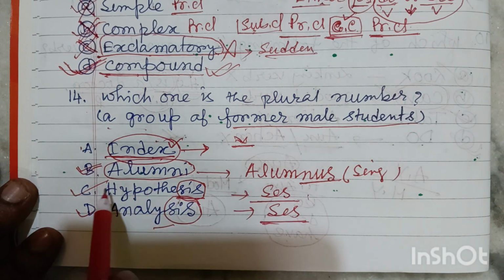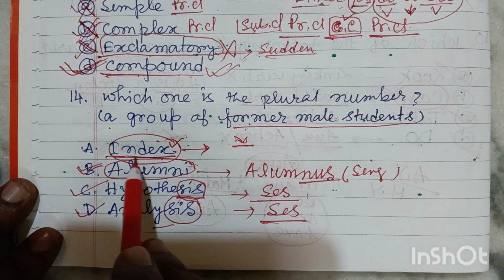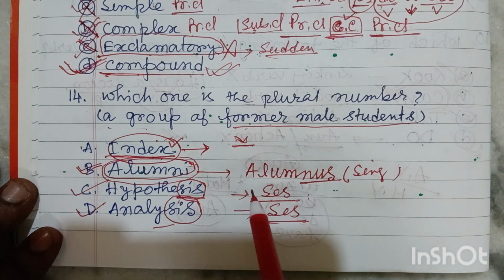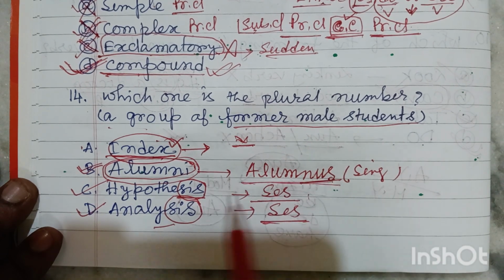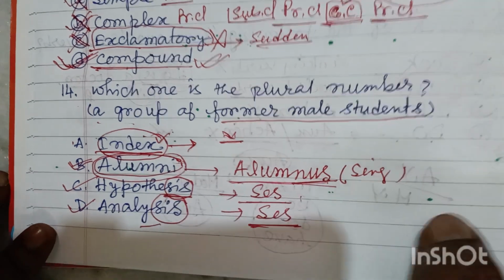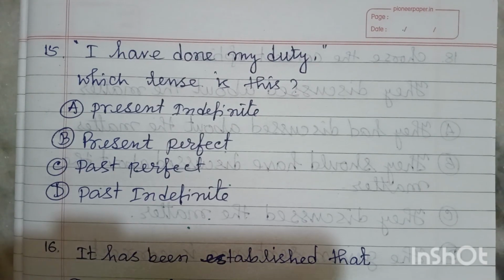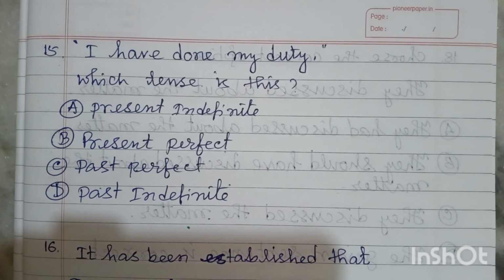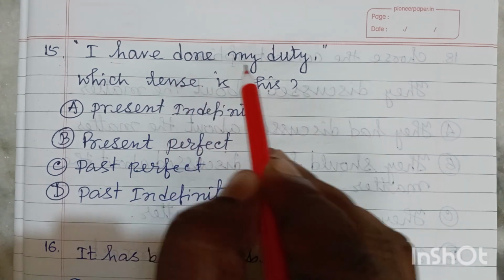So here the actual answer is alumni. That is the plural form, and alumnus is the singular form. Friends, I think it is clear to you. Now friends, I think this is a very easy question for you. I have done my duty.